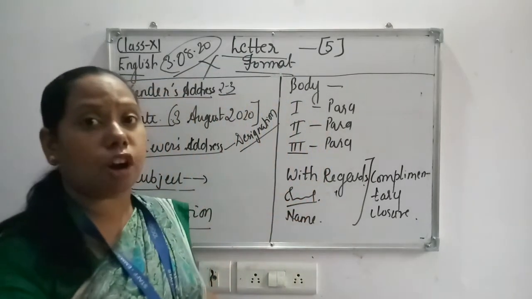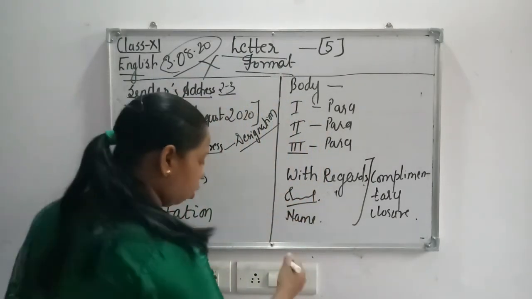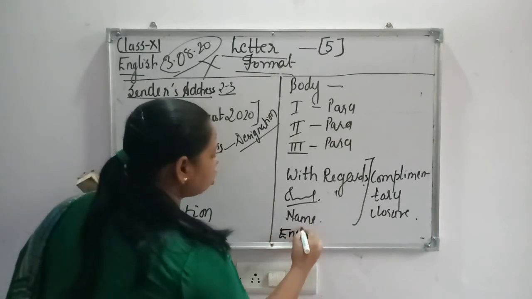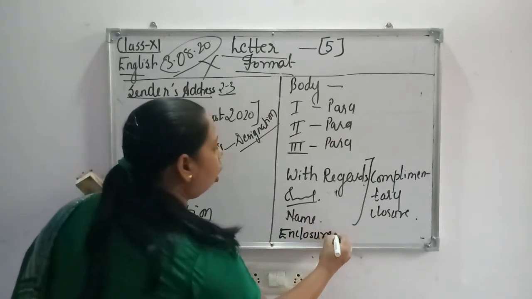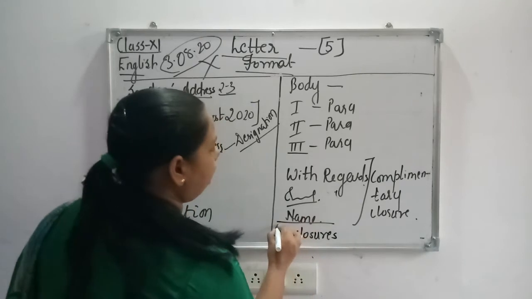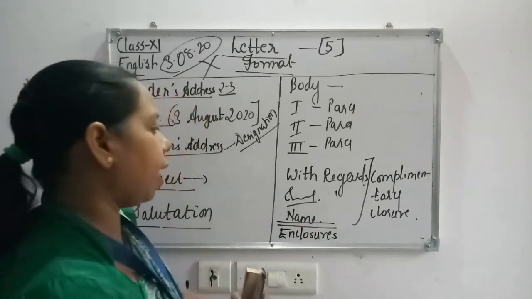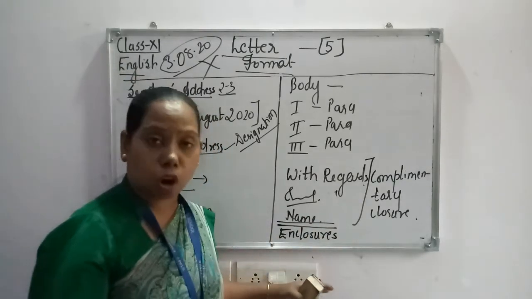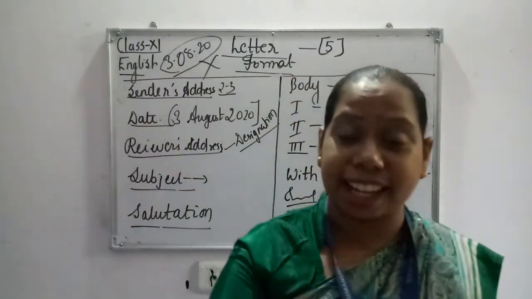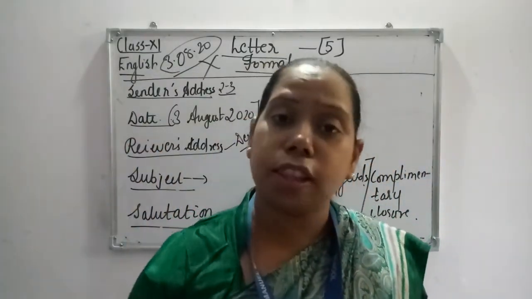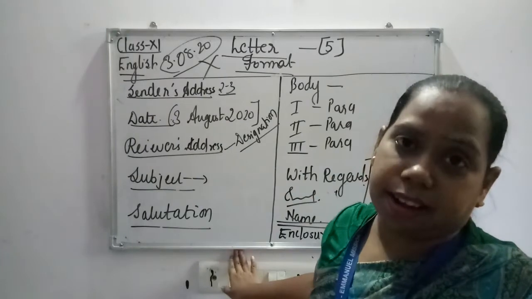Some of the formal letters also include enclosures. Enclosures are all those documents which you are attaching along with your covering letter. This can be written after leaving 2 lines.